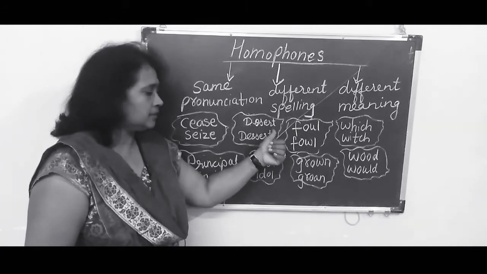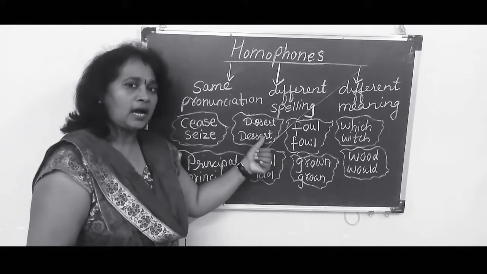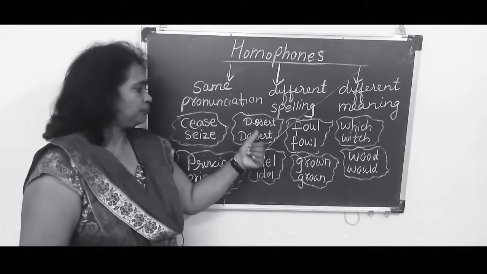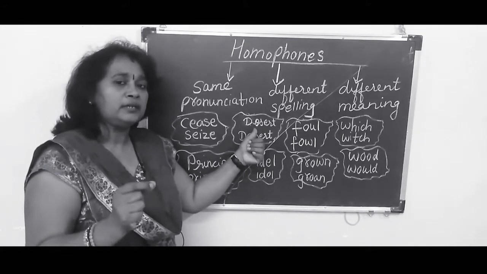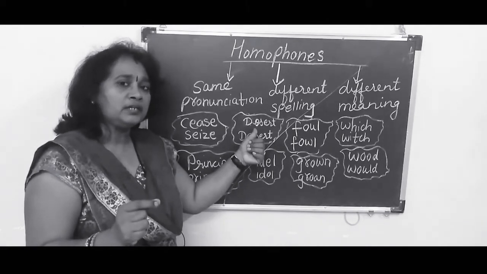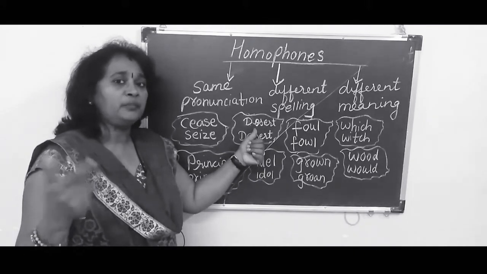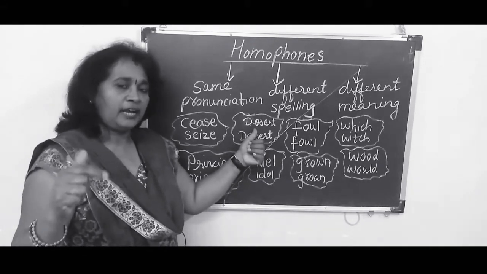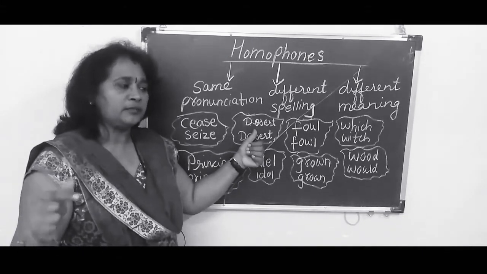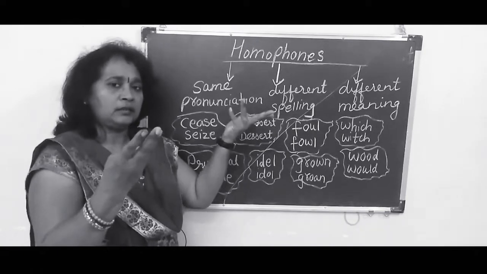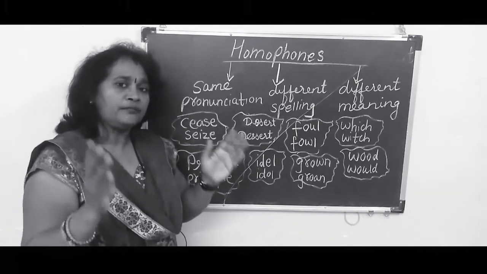Next is desert. D-E-S-E-R-T, desert. And this desert is D-E-S-S-E-R-T, desert. What is the meaning of this desert? This desert means abandoned. What is the meaning of abandoned? Left, alone. I was deserted by my friends. I went for a picnic, but I was deserted by my friends. That means the friends must have gone to the other place and you were left alone on that particular spot. That means you were left alone.